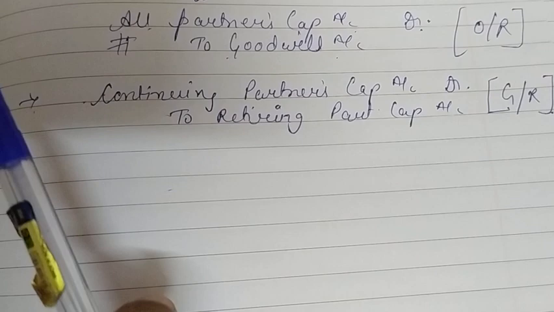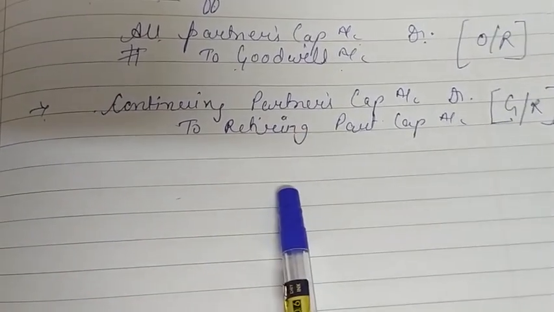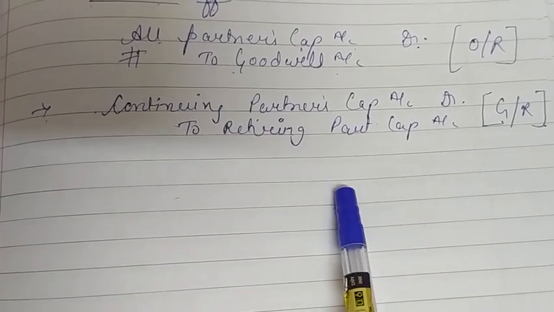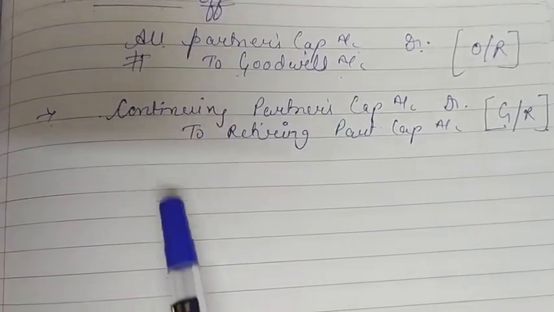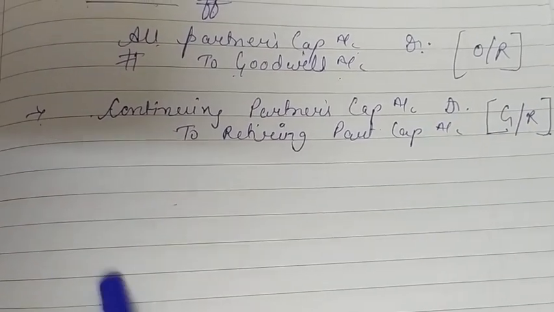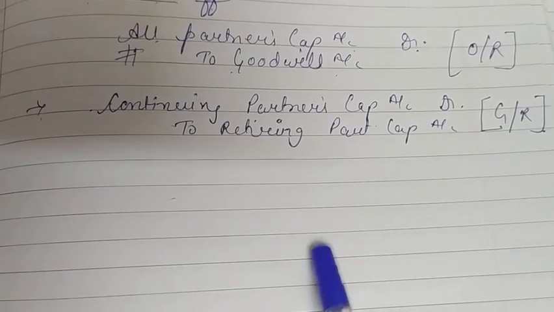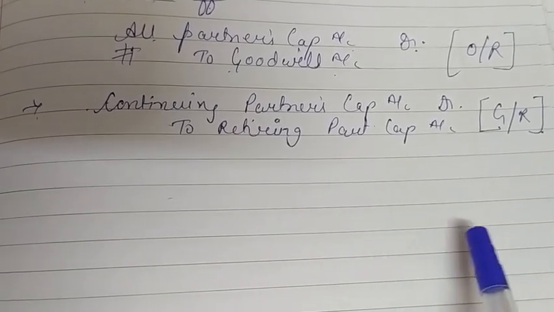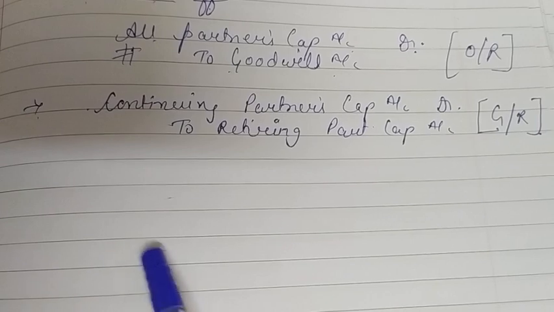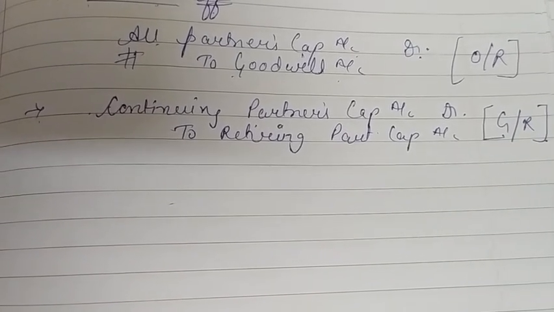Okay, so students, in the last chapter, whenever a new partner is admitted in the firm, he will bring the goodwill, and that goodwill is distributed among the old partners because the old partners sacrifice their ratio towards the new partner. So they have the right of taking the goodwill.